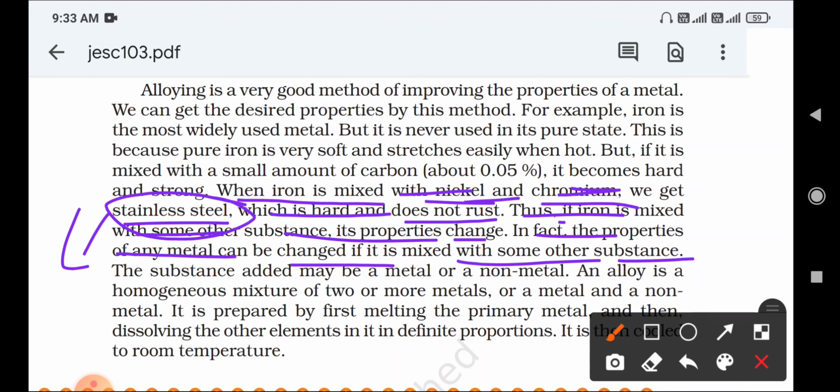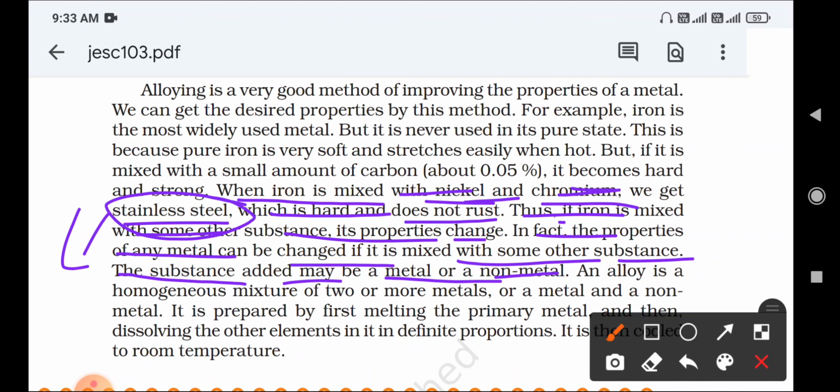The substance added may be a metal or a non-metal. The substance we are adding may be a metal or a non-metal also. There is no such condition. So it may be a metal or a non-metal. We can mix with both metal as well as non-metal.